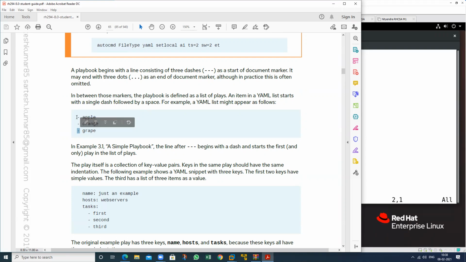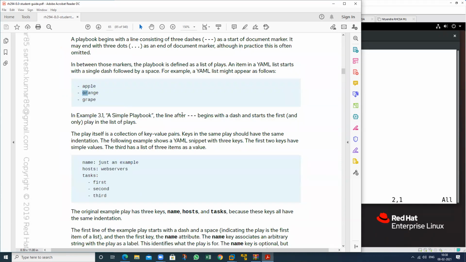The indentation should be the same. If we start from here, this task will not start. So the indentation must match.